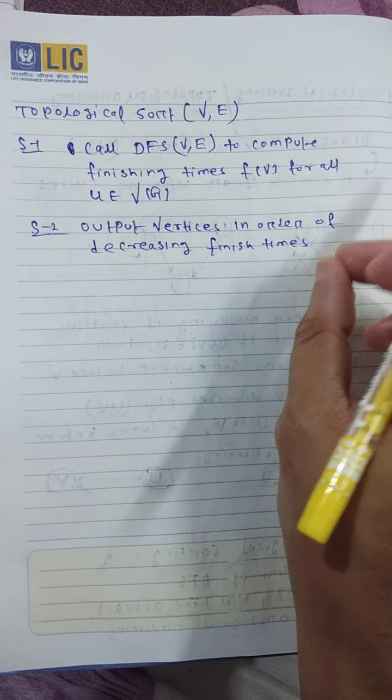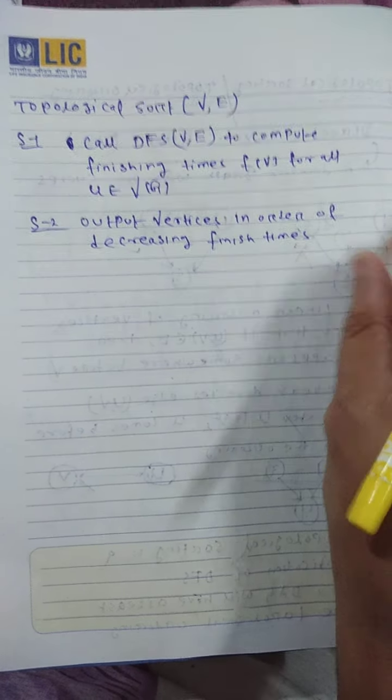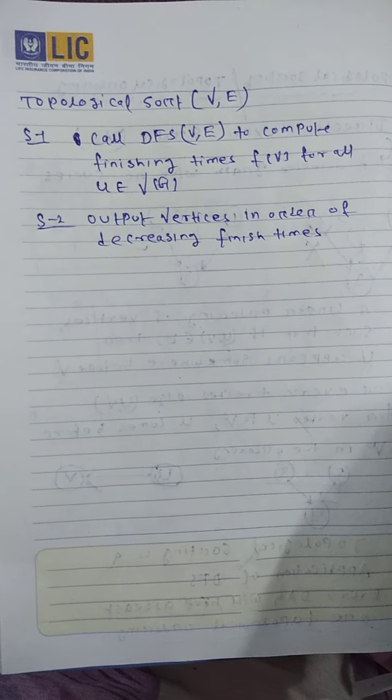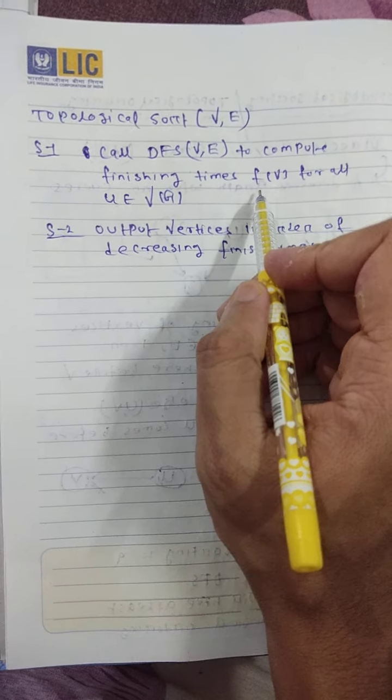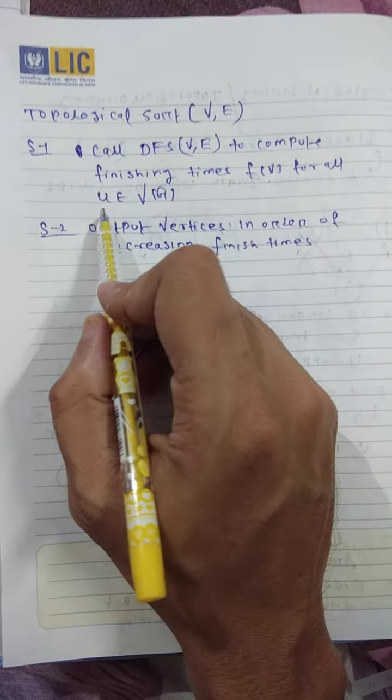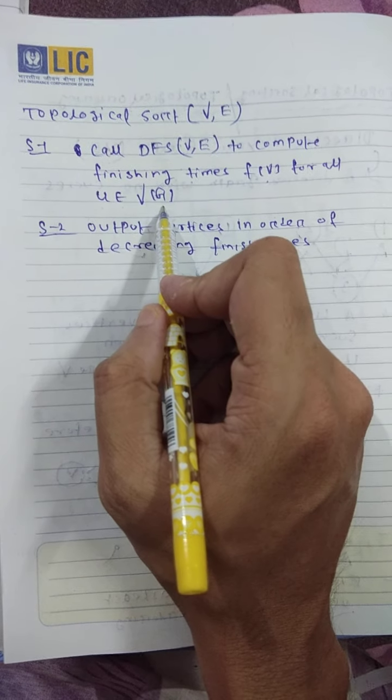You already know how to calculate the starting time and finishing time, using a discovery array and a finishing array.